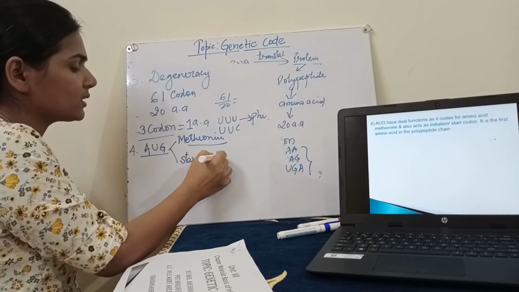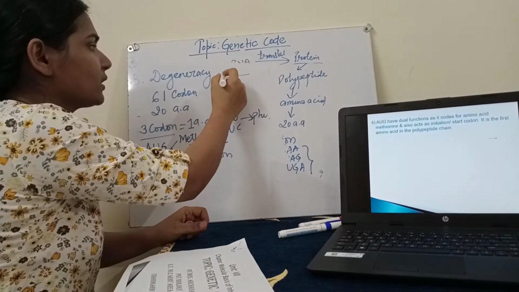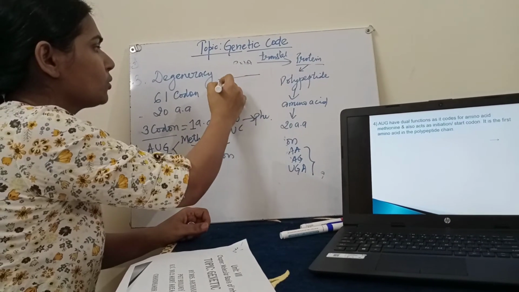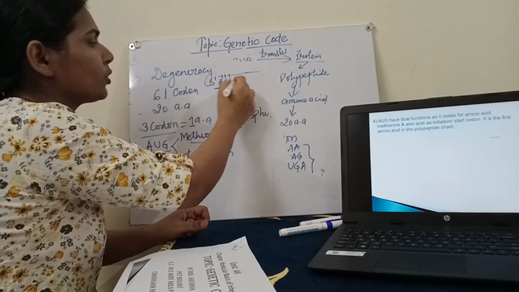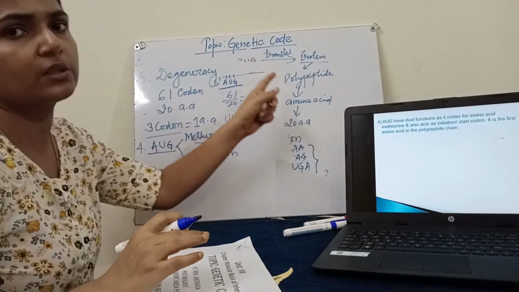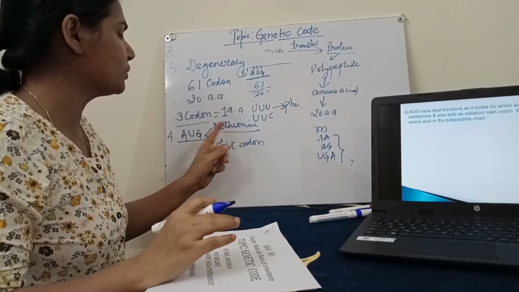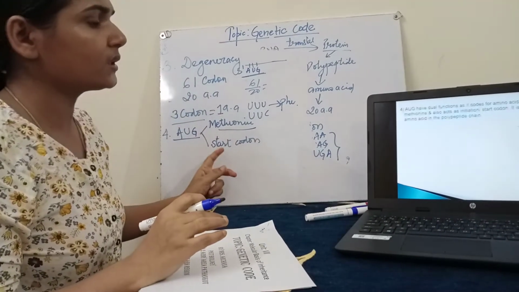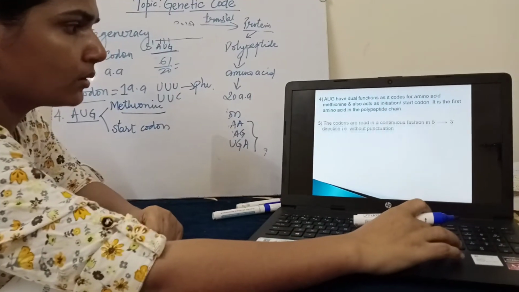Now what is a start codon? When we study translation in detail, जब भी प्रोसेस ऑफ ट्रांसलेशन स्टार्ट होना होता है mRNA पे, तो AUG has to be present at the 5' end and then only the process of translation will start. If any other codon is present, तो यहाँ पर translation start नहीं होगा. So AUG has dual function. It codes for the amino acid methionine, and the second function is it acts as a start codon.